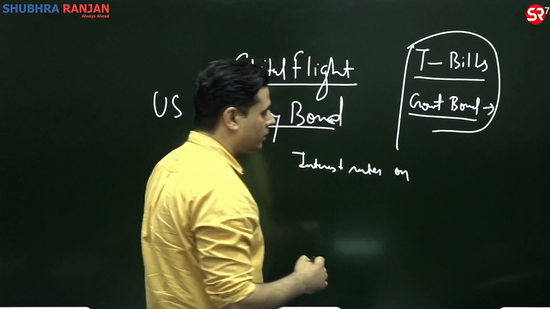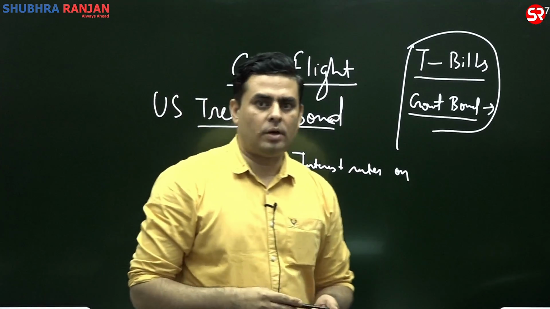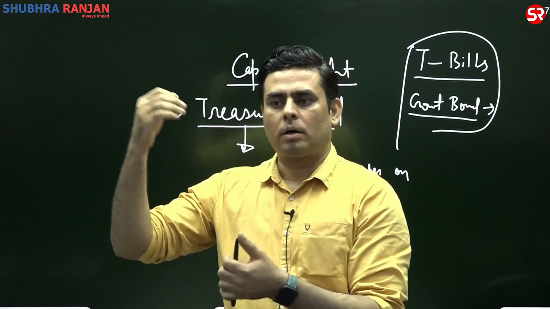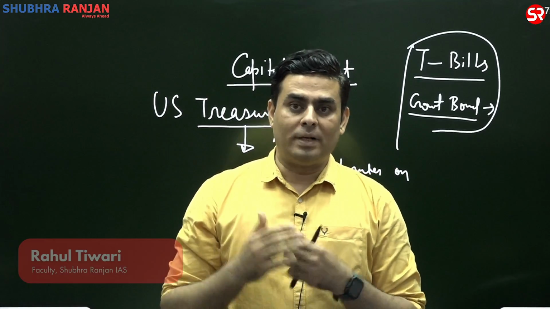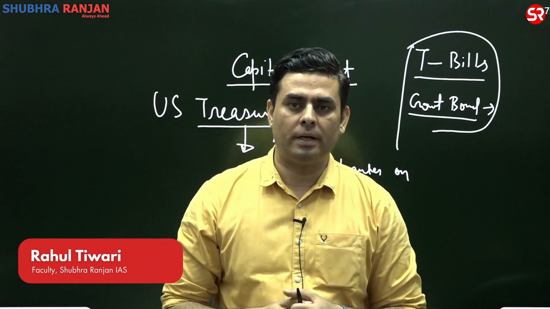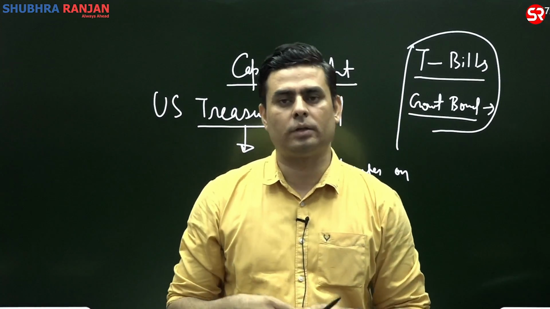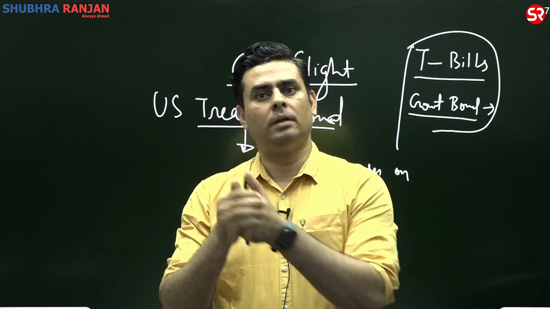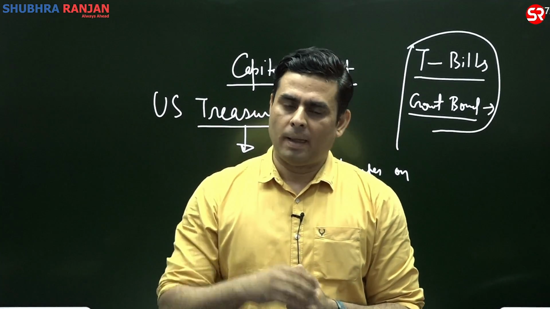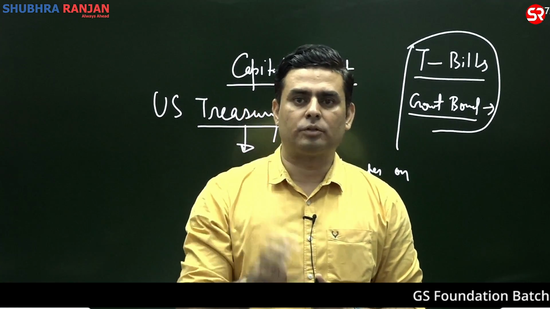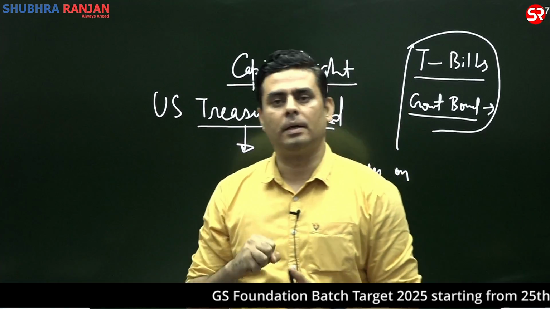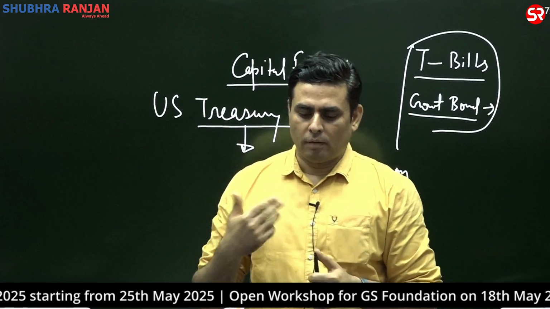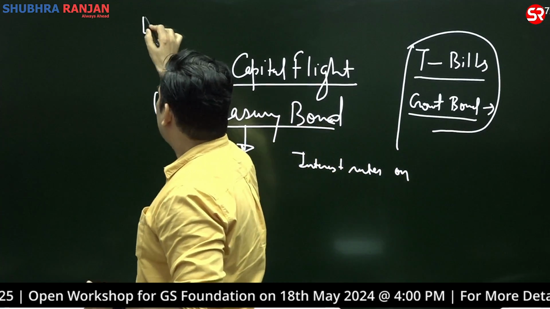on Treasury bonds. So when the interest rate is increased on Treasury bonds, suppose I'm an investor from Germany or Japan or Brazil or any part of the world. Once I find that a higher interest rate is paid on the Treasury bonds, I will prefer to invest there. But I have already invested in India. So what will I do? I will give up my investment in India, withdraw my money from India, and invest where? In US Treasury bonds. So, emerging market economies.